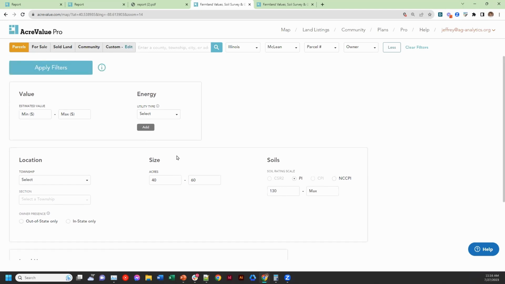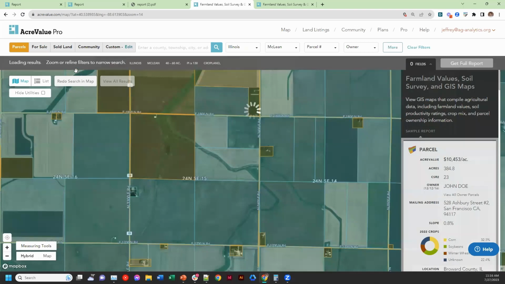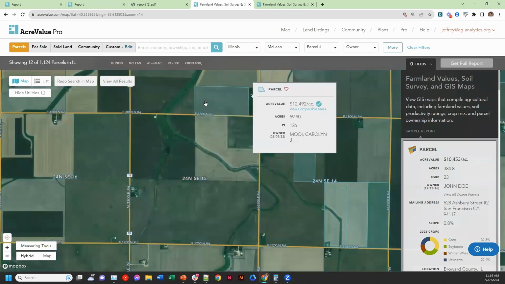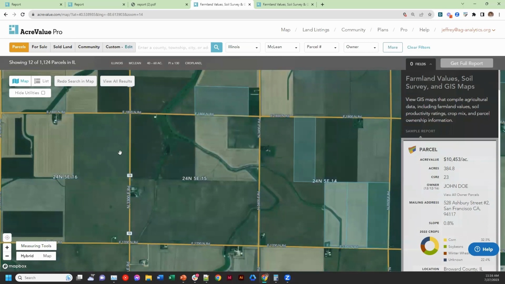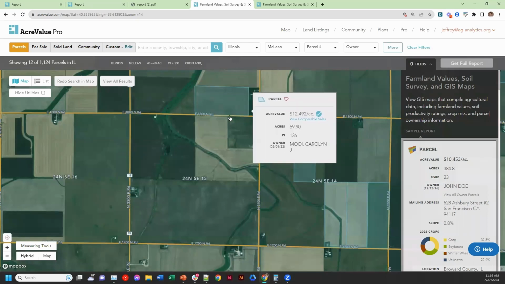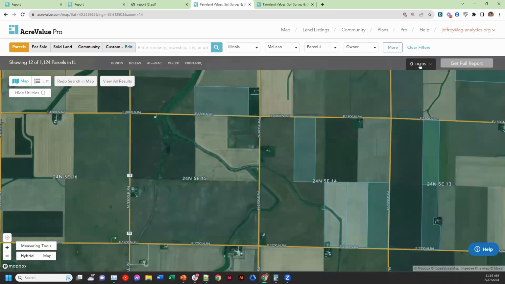And once I set my filters, we can apply them and the system will come back and say, out of all of the parcels in the system, here are the ones that fit your criteria. These are going to be the people to get in touch with, right? Instead of looking at all the parcels in the system, these are the ones that fit your specific criteria in terms of what's relevant for your search. And it looks like there's 12 of them on the map here out of potentially over 1,000 parcels in this county that fit these criteria.